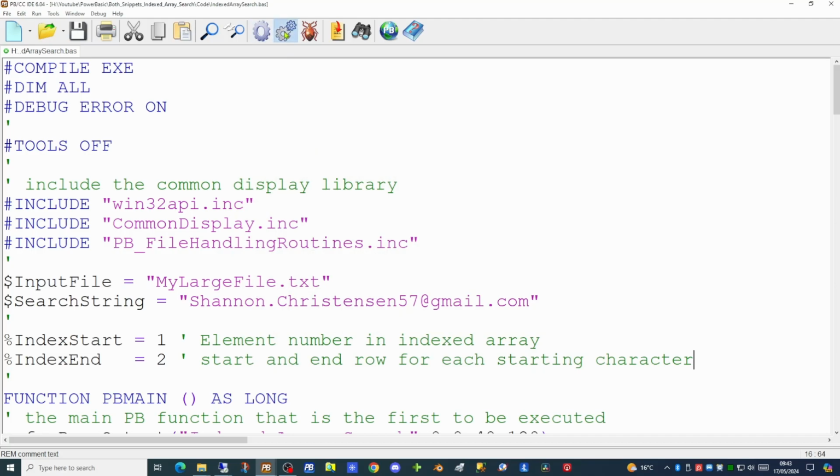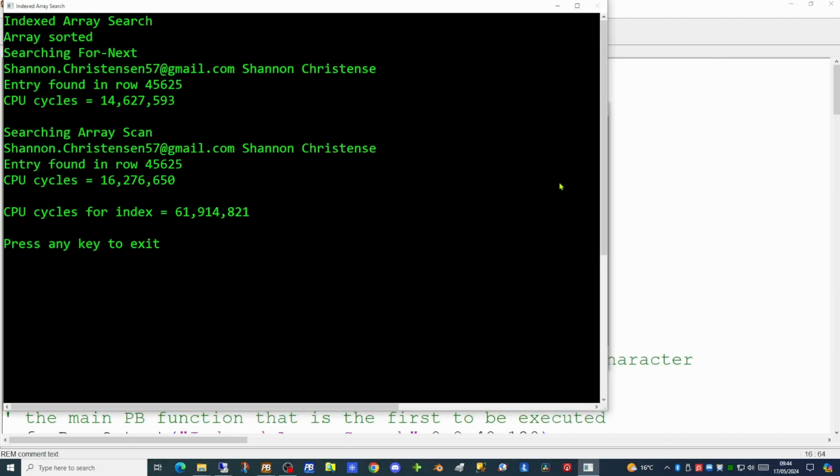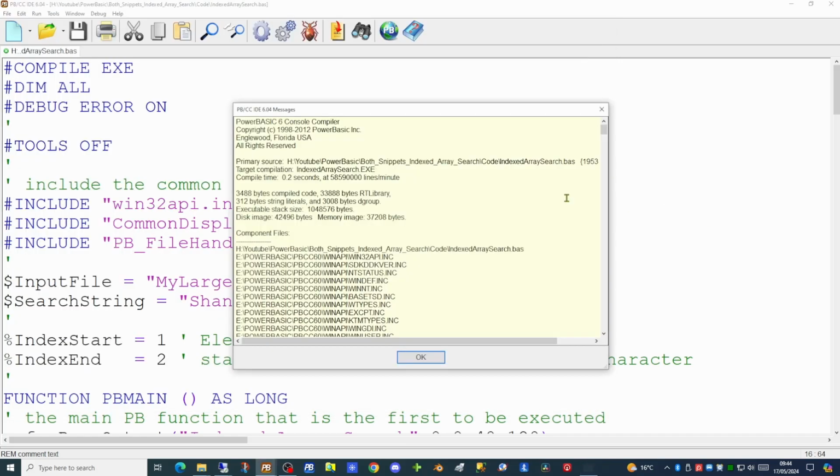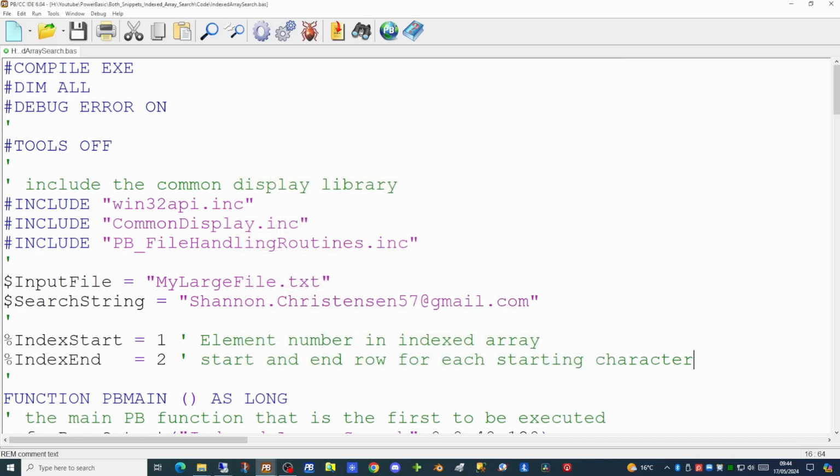So if we try running the application now, we can see the value for the first two scans, and the number of CPU cycles for our indexing operation is almost 62 million. This is quite an overhead and larger than both of the original searches combined. However, you only have to index this array once. So let's go back to the code and make use of this index.